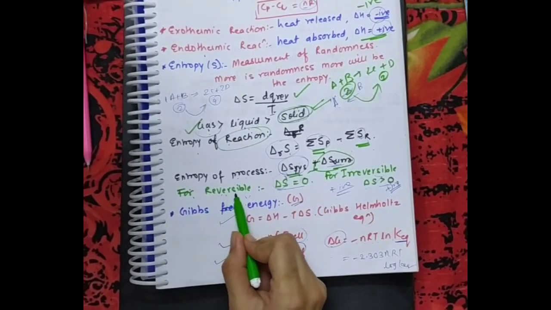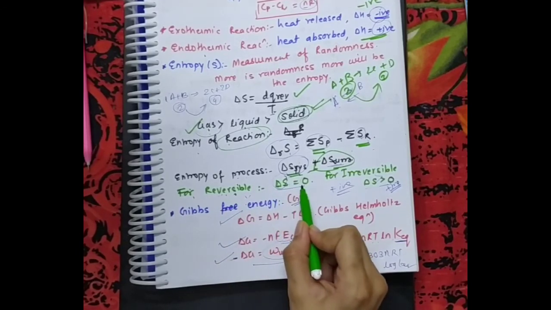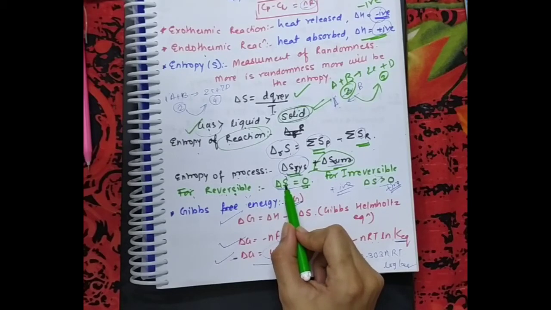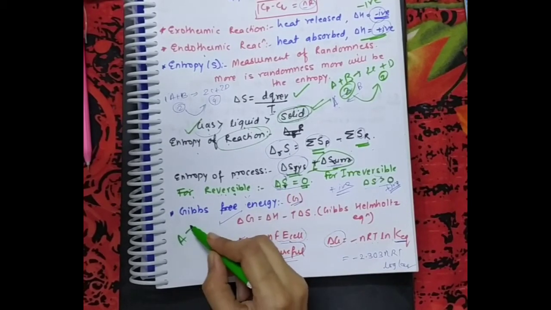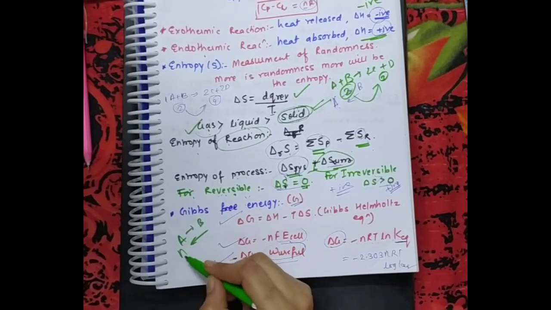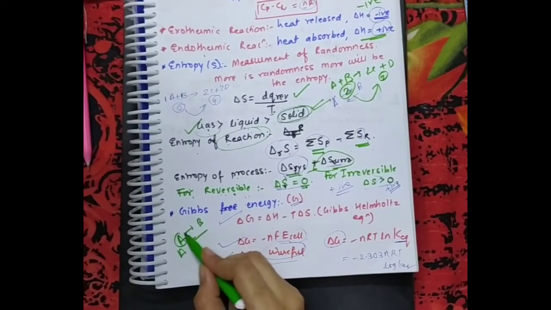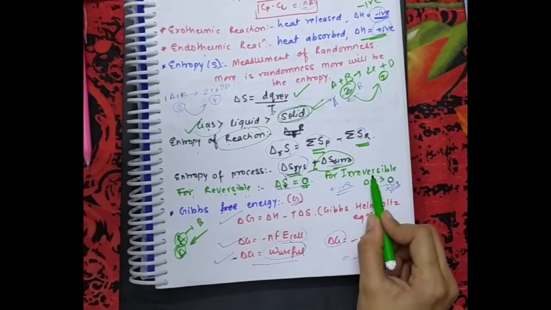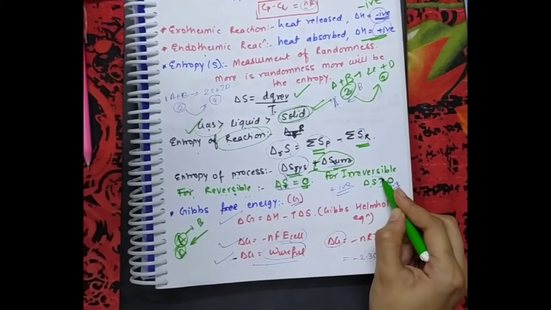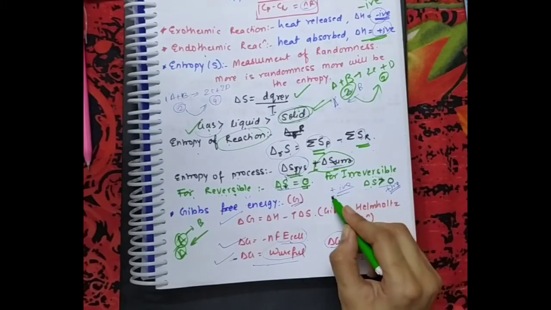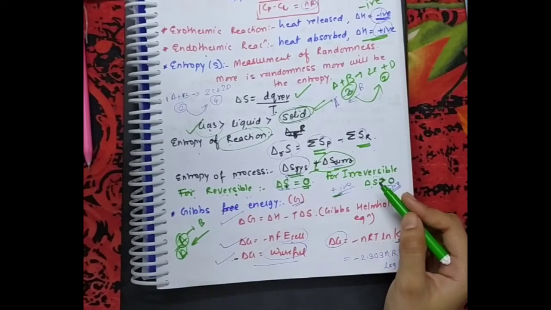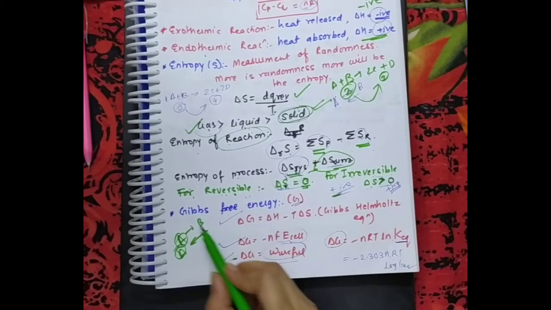For any reversible process, the change in entropy will be 0, because entropy is a state function which depends only on the initial and final state. So A going to B will return to A. In a reversible process the initial and final state are both the same, therefore the change in entropy will be 0. But for an irreversible process, the change in entropy should be greater than 0. Greater than 0 means positive, and only then will that reaction be spontaneous, which I will discuss in the next lecture.